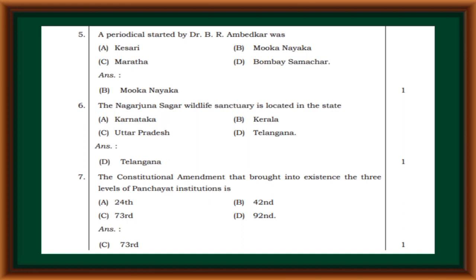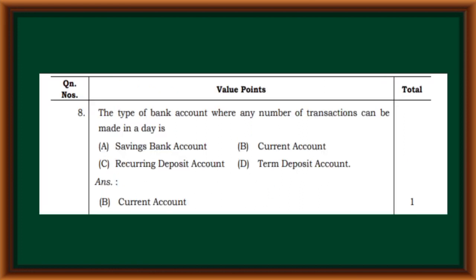A periodical started by Dr. B.R. Ambedkar was Mookanayaka. The Nagarjun Sagar Wildlife Sanctuary is located in the state Telangana. The constitutional amendment that brought into existence the three levels of Panchayat institutions is 73rd. The type of bank account where any number of transactions can be made in a day is current account.